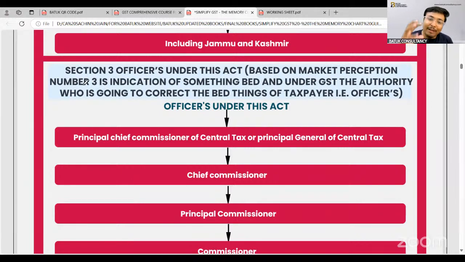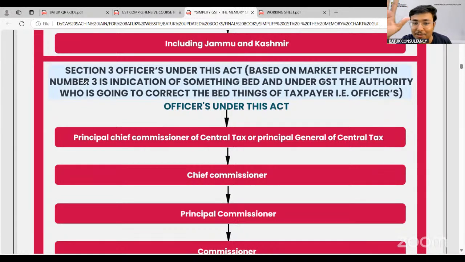Okay, because when the taxpayer is going to file the return and handle the compliances, there should be one officer who is going to check the returns. There may be certain officers who are going for the physical verification. There may be certain officers who are going to check the compliances of the taxpayer. There may be certain officers who are going to authorize other officers for the genuineness and verification perspective. There may be certain specific officers who will handle the search, seizure and confiscation related activities. There may be certain officers who are going to take care of the complete management. That is what is called a hierarchy.